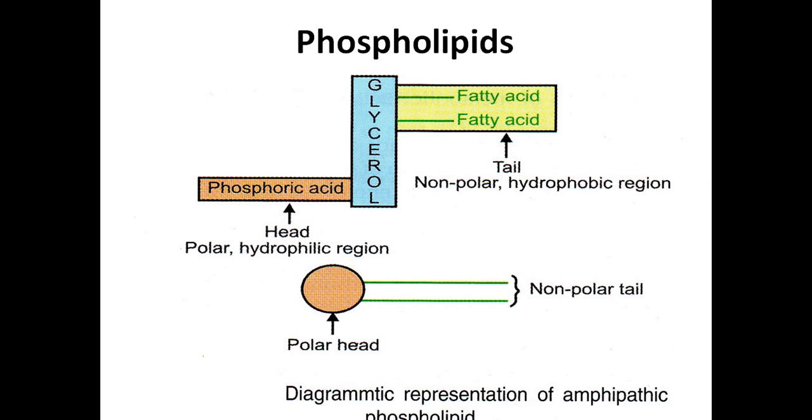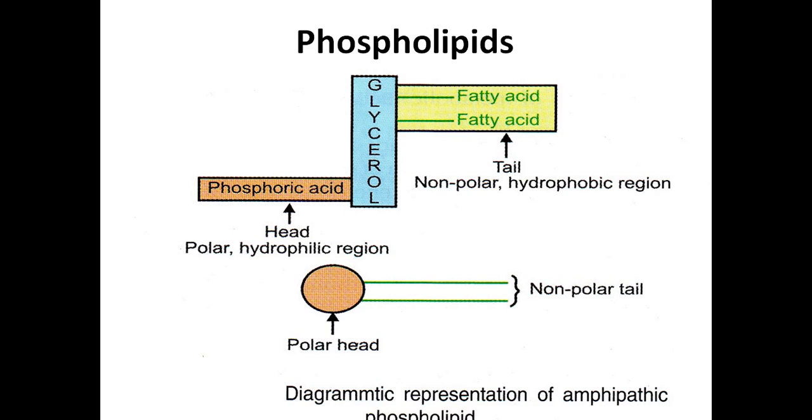So this is glycerophospholipid. In glycerophospholipid, the alcohol is glycerol. Here this is the glycerol, and first and second carbon are esterified with the fatty acid, and the third carbon is esterified with phosphoric acid. So this phosphoric acid is polar group, whereas fatty acids are non-polar group, means they are hydrophobic in region. This phosphoric acid is hydrophilic in nature. So that is why when you draw the cell membrane structure, we represent a dot and two lines. The two lines represent the two fatty acids which are non-polar in nature.